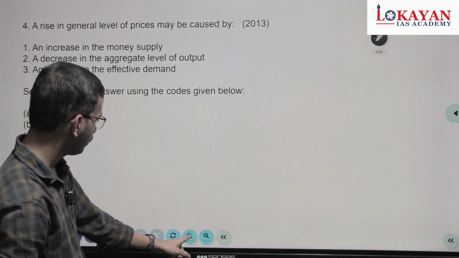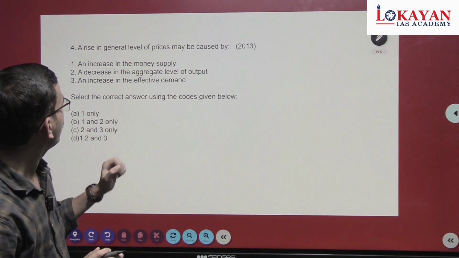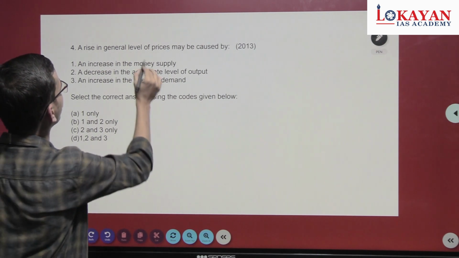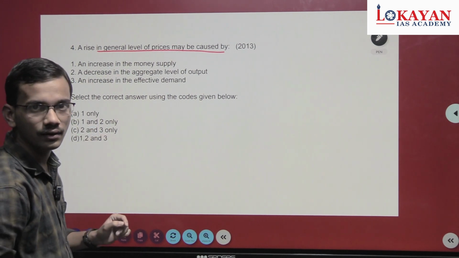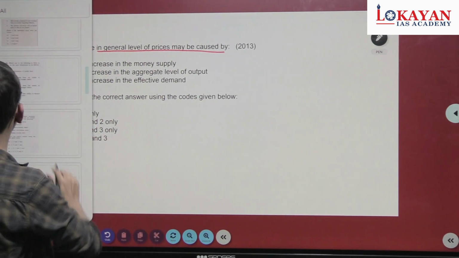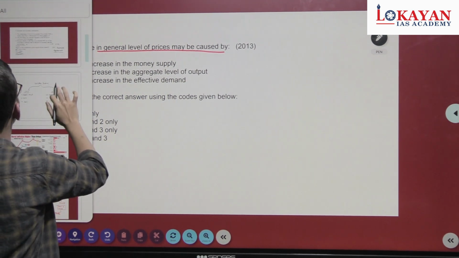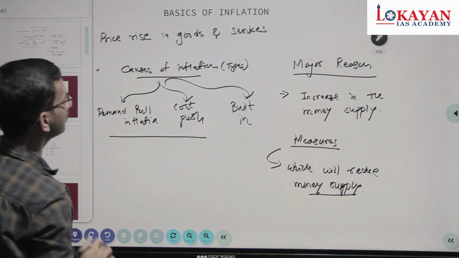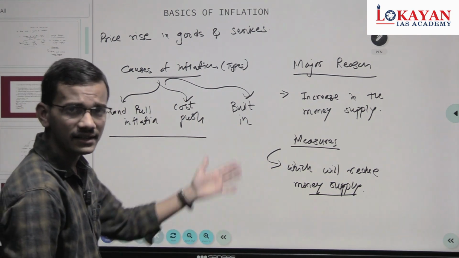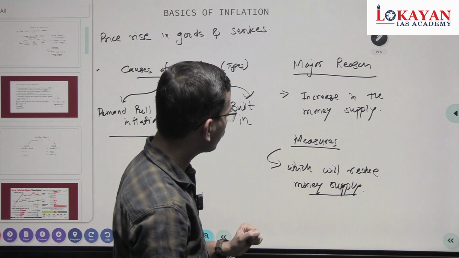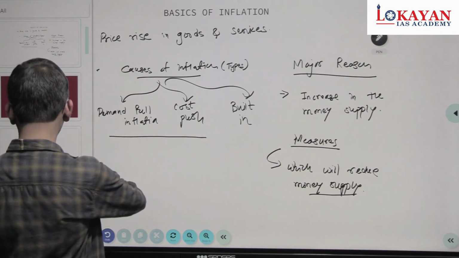Next question. In the basic concept discussion of inflation, we have discussed this: a rise in the general level of prices may be caused by an increase in the money supply. Let me show you. See this first slide: increase in demand, increase in cost, built-in structural bottlenecks. These are the reasons and measures. Now let's move to the question again.